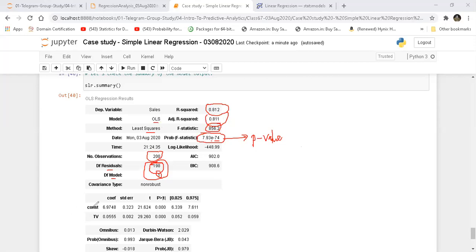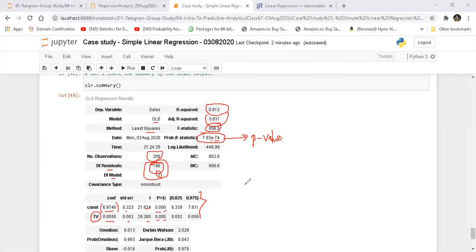That's why my selection of this variable TV is very good, which has a coefficient of 0.055. A constant, this is my theta 1. My theta 1 has converged to 6.97 with so and so standard error. These are the T values. The P values are very small. This means my model is really very good. Up to 3 decimal places, the value is 0. This is a very good indication that the model is good.